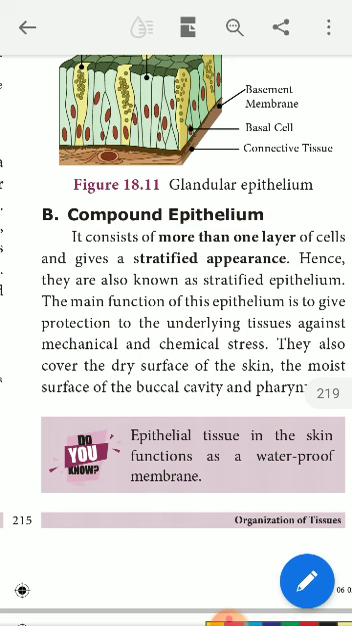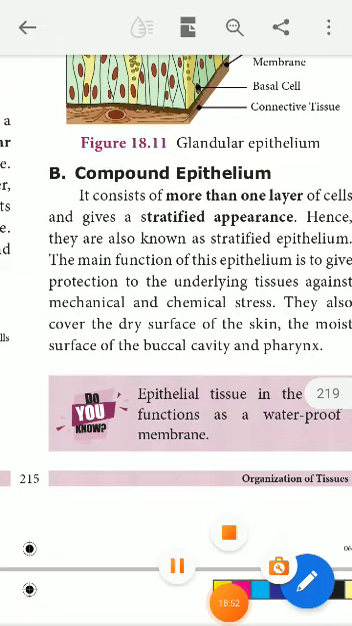Now, do you know that epithelial tissue in the skin functions as a waterproof membrane, right? Otherwise, if water fell on the skin, it would get absorbed inside. But does water get absorbed when we bathe? It does not, because the epithelial tissue which forms the cover around the skin of the human body functions as a waterproof membrane. That's all about simple and compound epithelium.